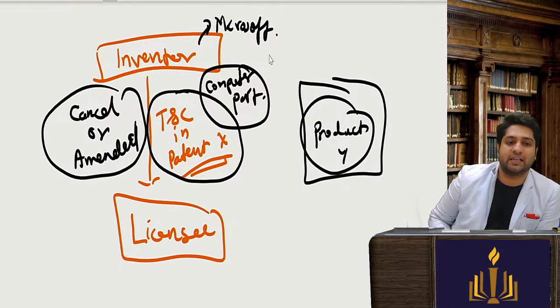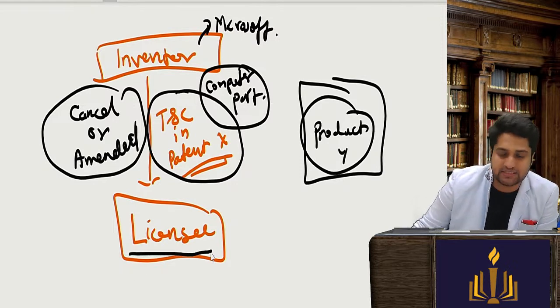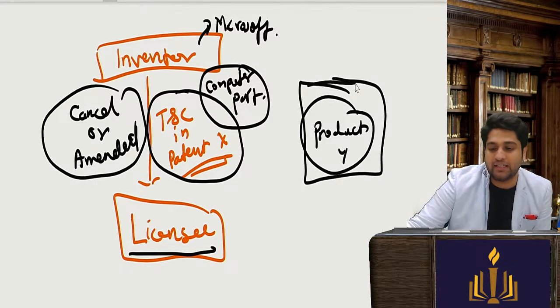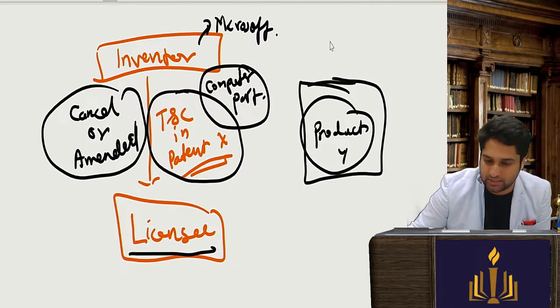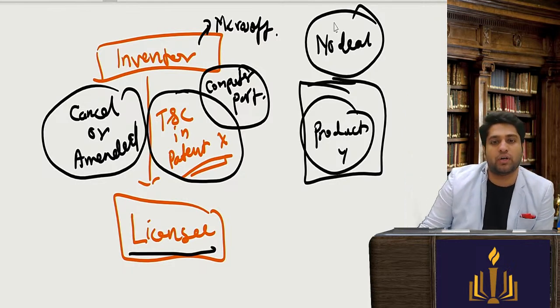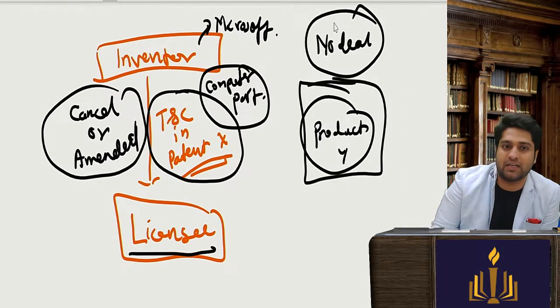where it is saying to its particular licensees that listen, if you are dealing with me, then you cannot deal with other manufacturers dealing in other products. You have to deal with my product only and you have to sell this computer only.